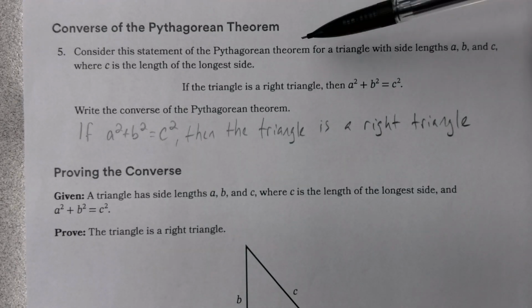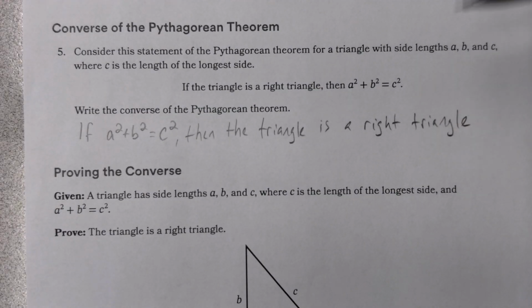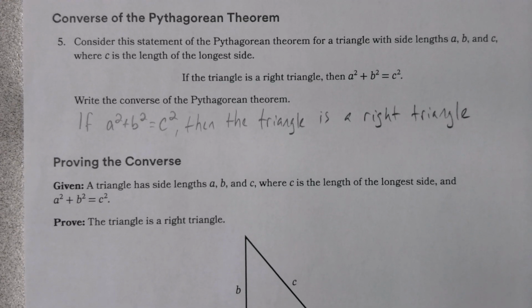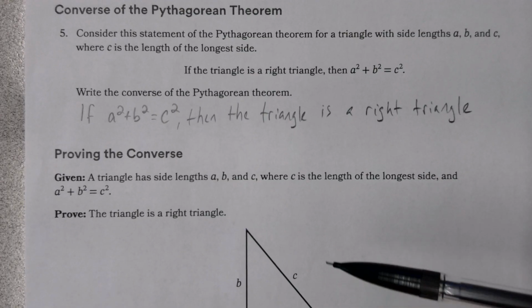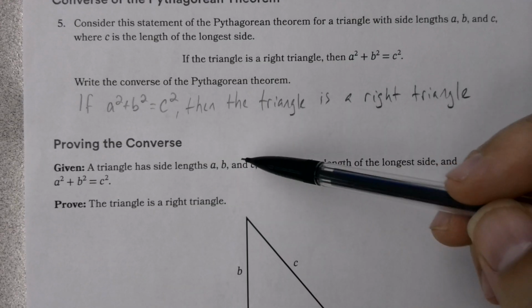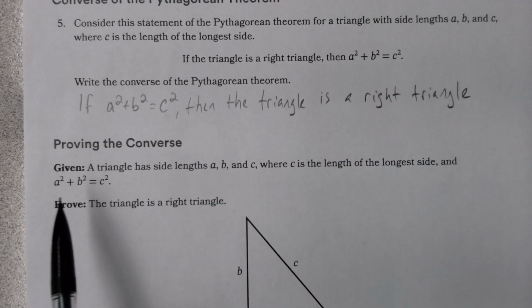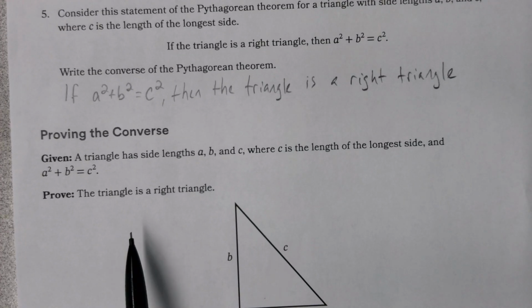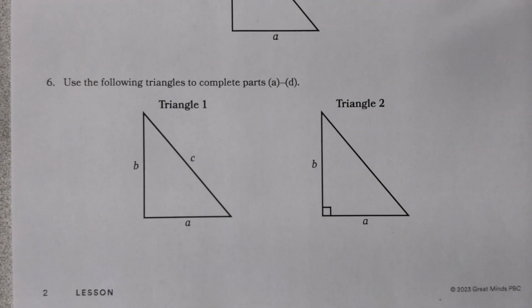What we're going to be looking at here in a minute is, if this is true, then we will be able to say that we have a right triangle. We're going to do a little proof that helps prove the converse. So, given that a triangle has side lengths a, b, and c, where c is the length of the longest side, and a squared plus b squared equals c squared, then prove the triangle is a right triangle. We're going to use these triangles to complete parts A through D.